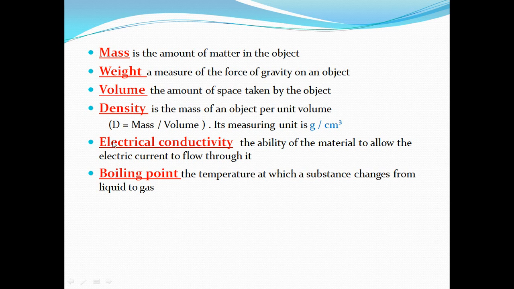Number 5, electrical conductivity. What is meant by electrical conductivity? It is the ability of the material to allow electric current. Like, can you remember the iron nails and the piece of wood? Which one of them has this ability? Yes, the iron nails have the ability to conduct electricity, but what about the wood? It has no ability to conduct electricity.